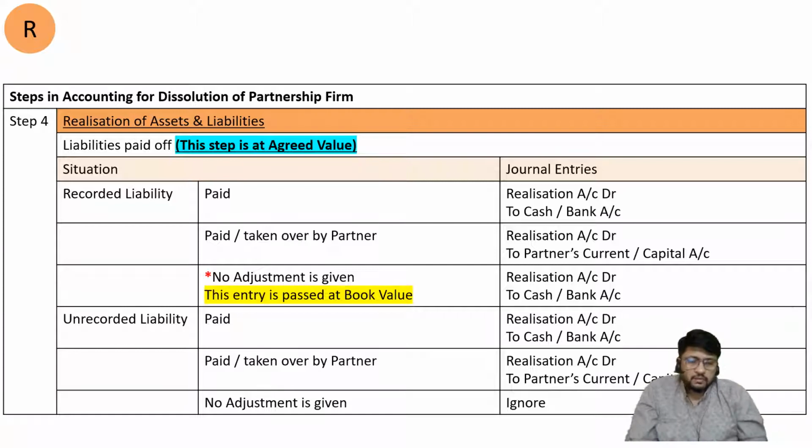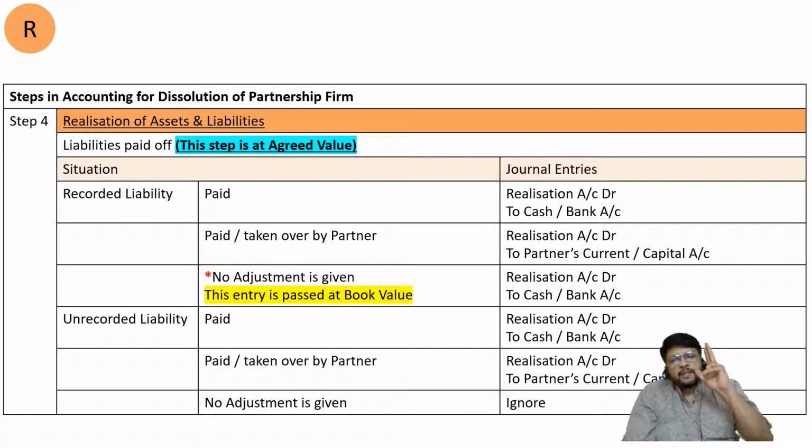So you may demand discount from creditors. You may get some discount from creditors. So there is a chance that creditors may not be paid by us at book value, but we may pay them at their agreed value. So let us consider the same situation. Just like assets, we are going to consider liabilities: recorded liability and unrecorded liability.